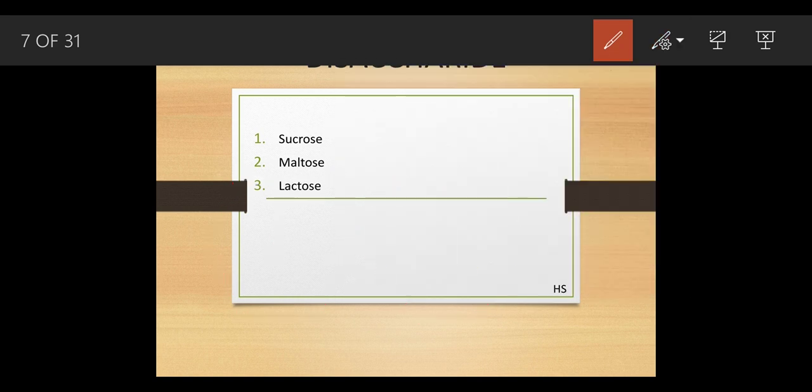Now what does disaccharide mean and what is the difference from the monosaccharide? Monosaccharide means a naturally found sugar, but disaccharide means artificially prepared, or it can be used commercially as well. This sucrose, where is sucrose found? This sucrose is found in sugar.